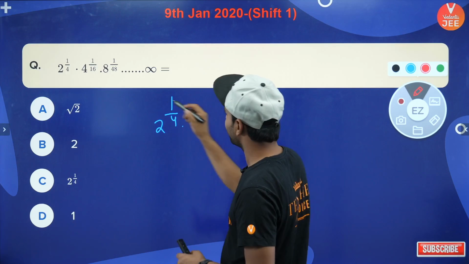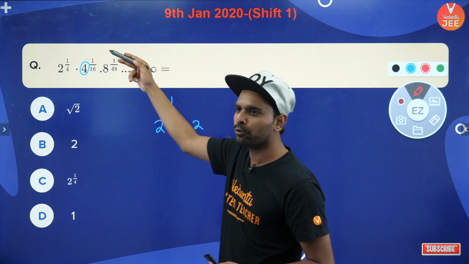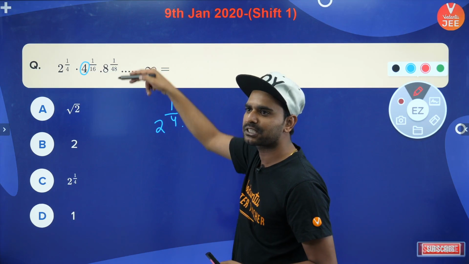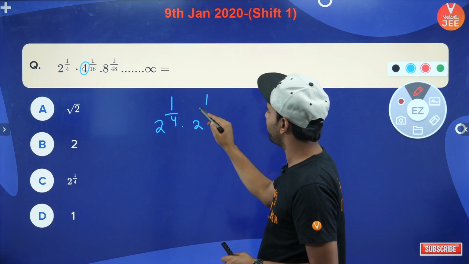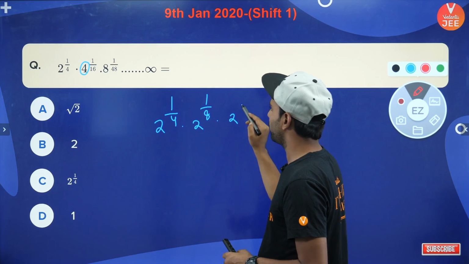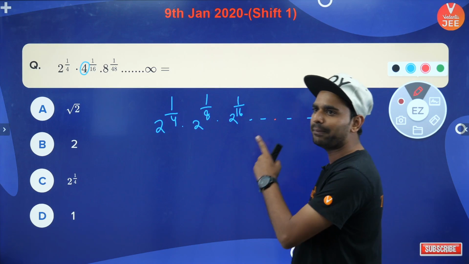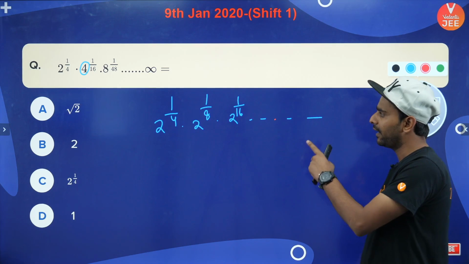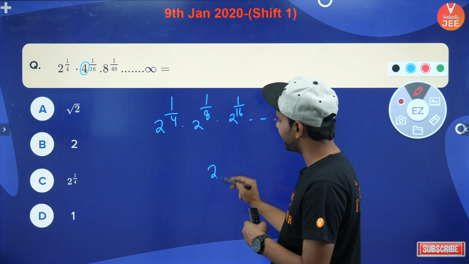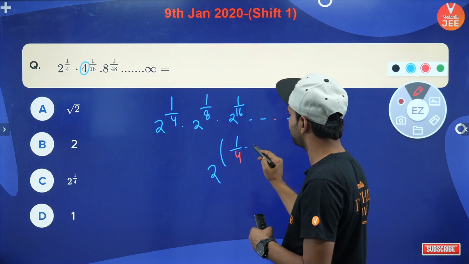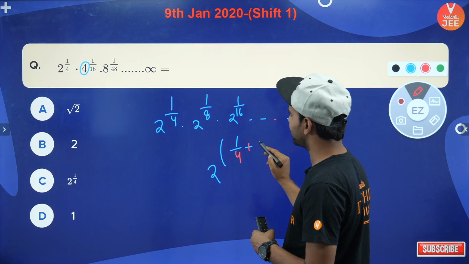तो definitely यार 4 को हमने लिखा 2 की power 2, और 2 को जब हमने 1 by 16 से multiply किया तो it will become 1 by 8. Now this will become what? This will become 1 by 16 and so on. So I can see that when the base is same and the multiplication is written, I can add the powers, है ना? तो powers क्या आ जाएंगी बच्चों?